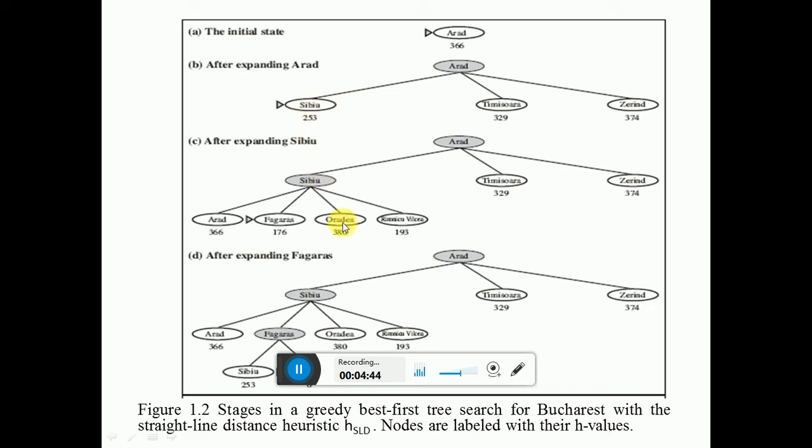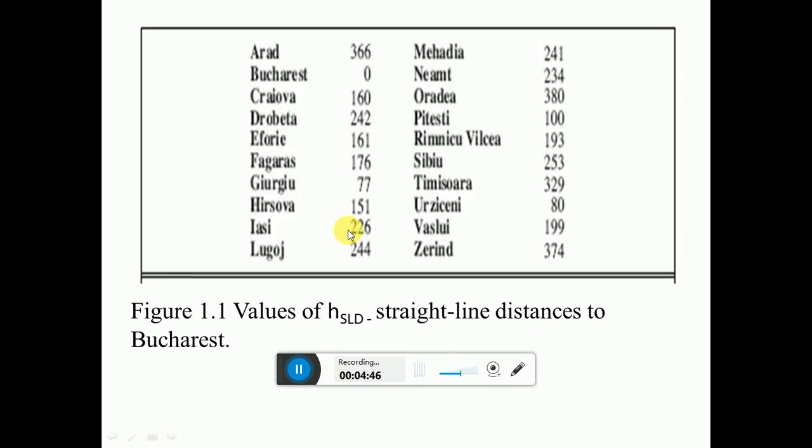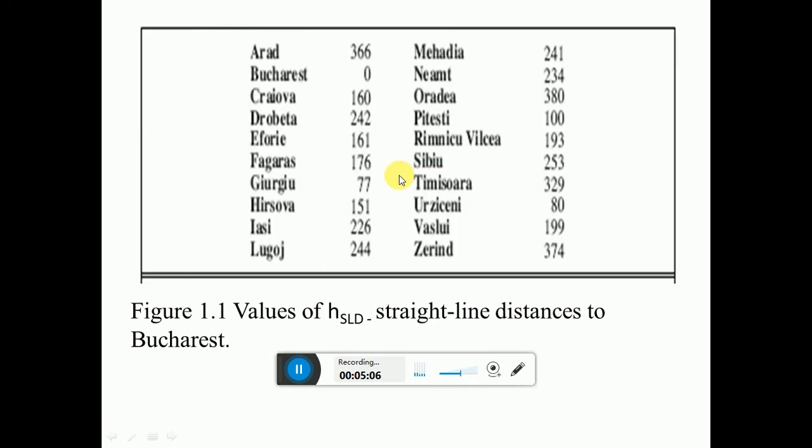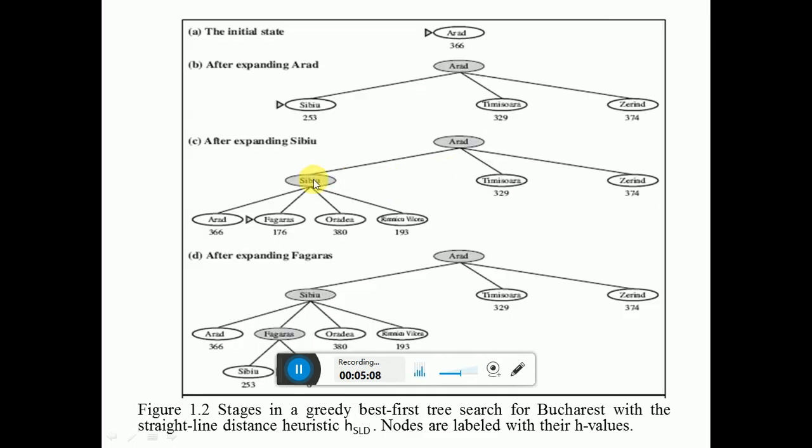Then from Sibiu, you observe how many ways there are. There are 4 ways: Oradea, Arad, Rimnicu Vilcea and Fagaras. Then Fagaras is closer to Bucharest as compared to the other three. Therefore, from Sibiu, you have to expand Fagaras.